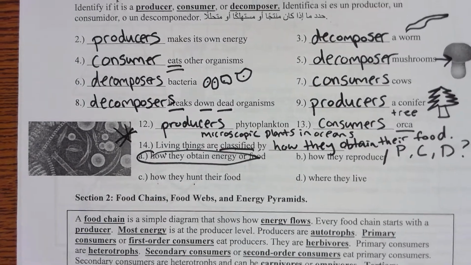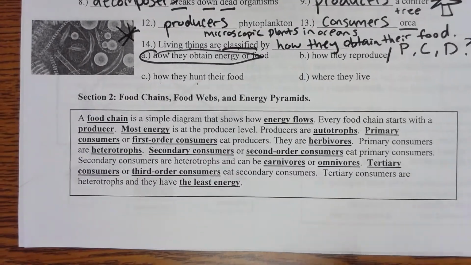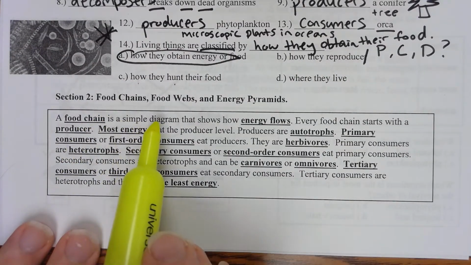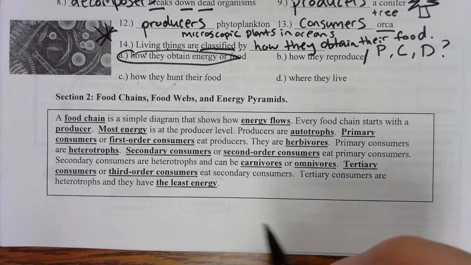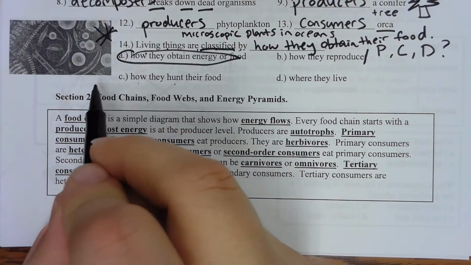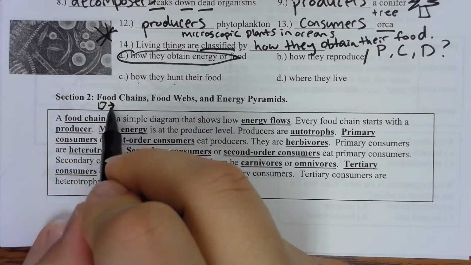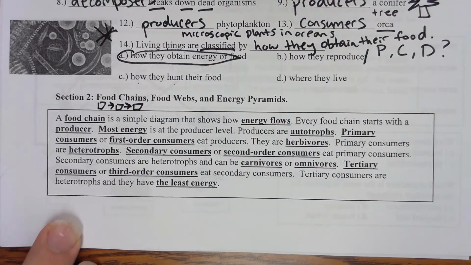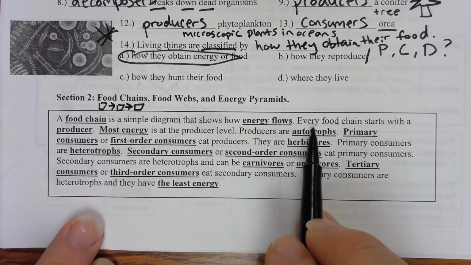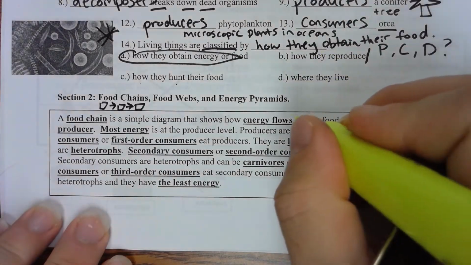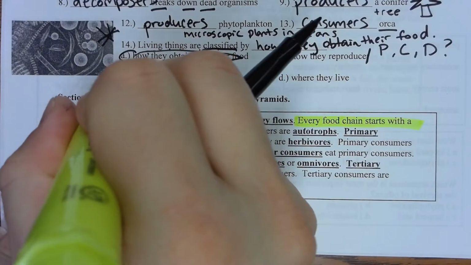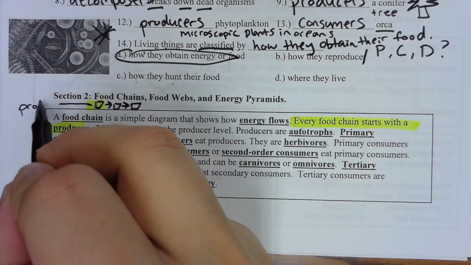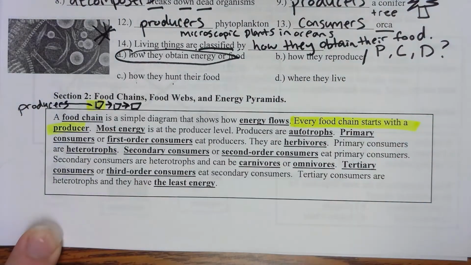Okay. Section 2 is food chains, food webs, and energy pyramids. A food chain is a simple diagram that shows how energy flows. Okay, remember a food chain is like this, one after another. Every food chain starts with a producer. Okay, so this over here is always a producer. It always starts with plants.